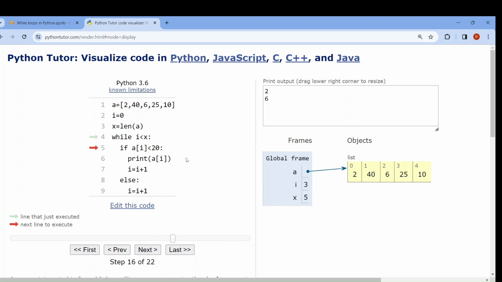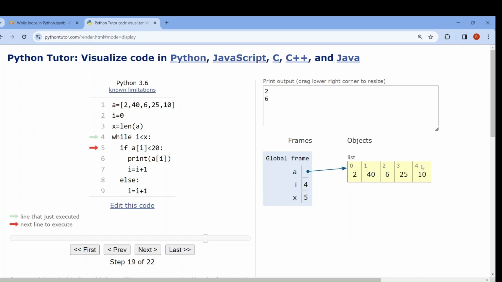A of 3 less than 20. 25 less than 20? No, the condition is not met. So I will print nothing. I will just increase the value of i. It will go into the else part. See, only the value of i has increased. Now 4 less than 5. That is true. Next, if A of 4 less than 20, A of 4 means 10.